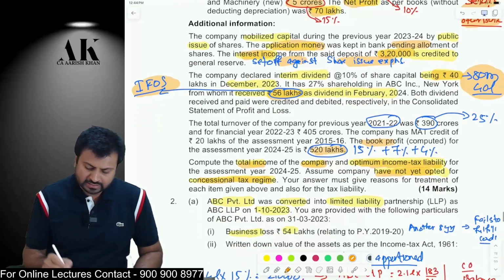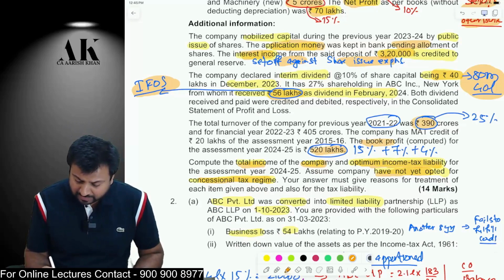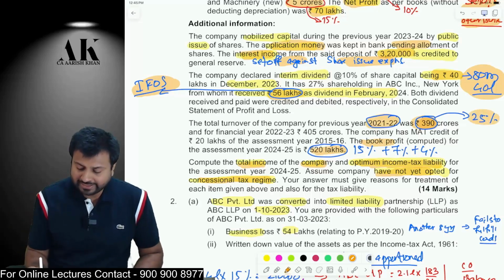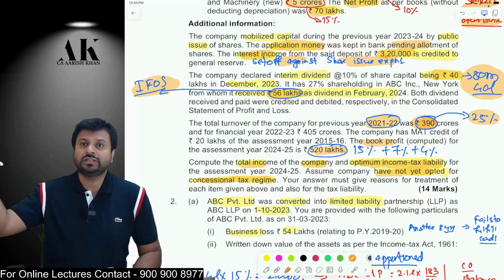And last but not least, then we will compute the profit tax of the assessee. The turnover of the assessee for the year before last is 390 lakhs, and because the turnover of the year before last is 390 lakhs, therefore tax will be only 25% plus surcharge if applicable, and cess will be applied. This will be our first calculation in the normal provision.